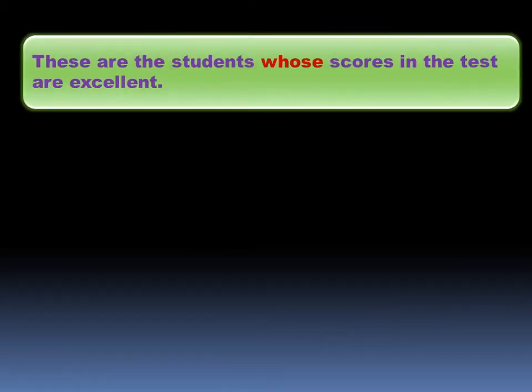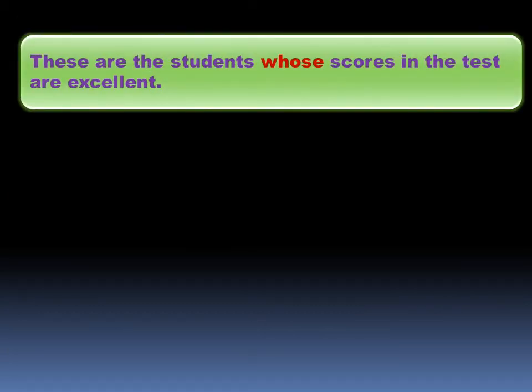Now let's see some more examples. These are the students whose scores in the test are excellent. Here whose is the relative pronoun shaded in red. Scores in the test are excellent. This is the relative clause. The relative clause is introduced by the relative pronoun whose.